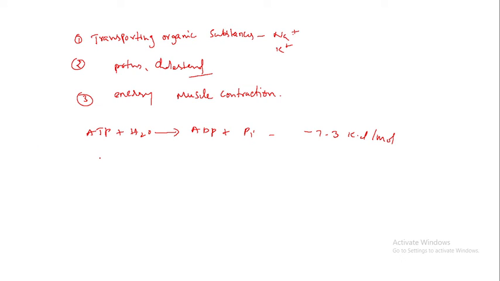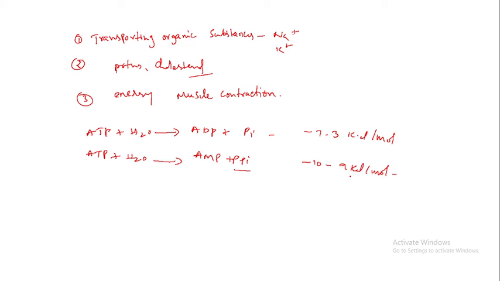If we cleave another phosphate from the ADP, that is, when ATP undergoes hydrolysis to produce AMP, adenosine monophosphate, pyrophosphate is liberated. In this reaction, around minus 10.9 kilocalorie per mole energy is released.